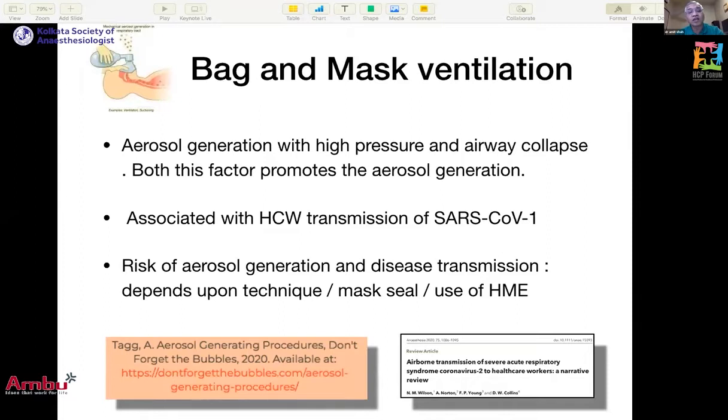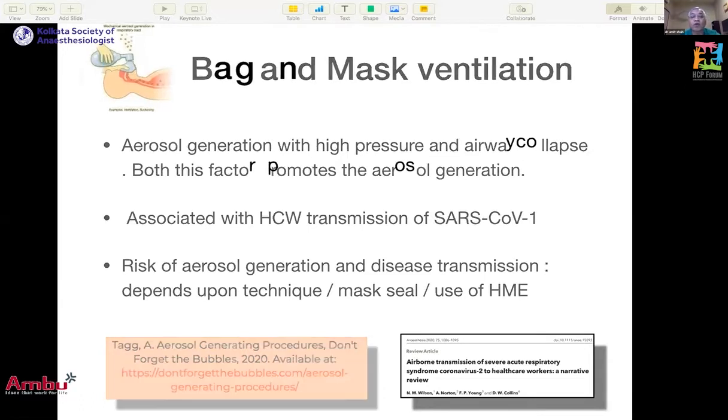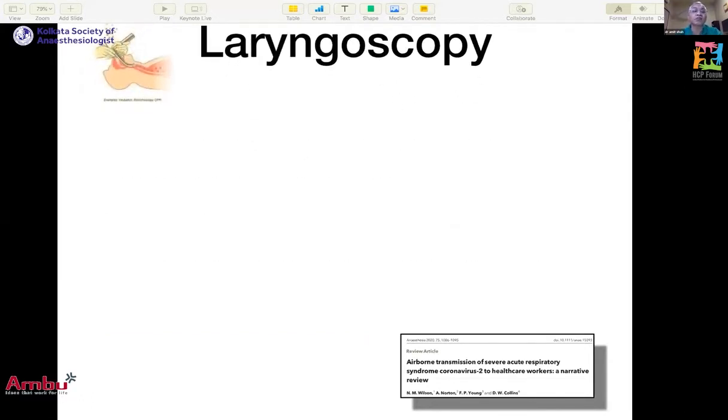So here the risk of aerosol generation and disease transmission depends, of course, on being in close proximity to the patient, but also on the technique you are employing, with high pressure or lower pressure. The mask seal matters: if your mask seal is good and if you are using an HME, the disease transmission is on the lower side, if your mask is properly sealed on the patient.